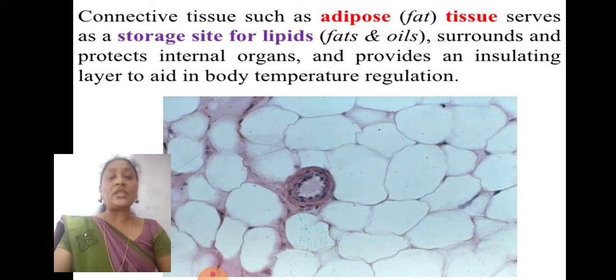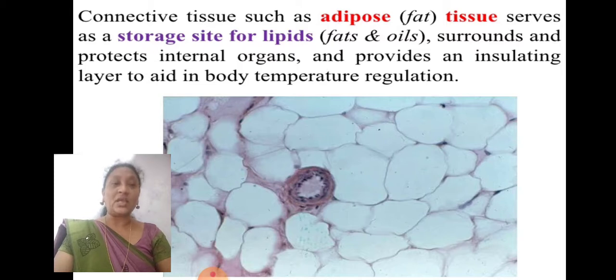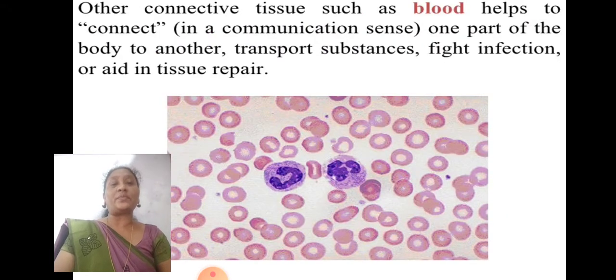If the constant body temperature is not there, what does it result in? It results in a fever, yes or no, high fever or a low fever, etc. So the body should maintain normal temperature. So adipose tissue stores the fat and helps to act as an insulator, maintaining the constant body temperature. Other connective tissue such as blood helps to connect, in a communication sense, one part of